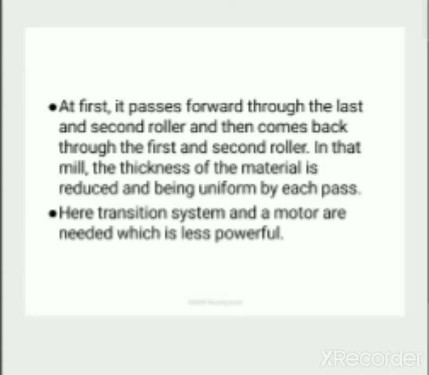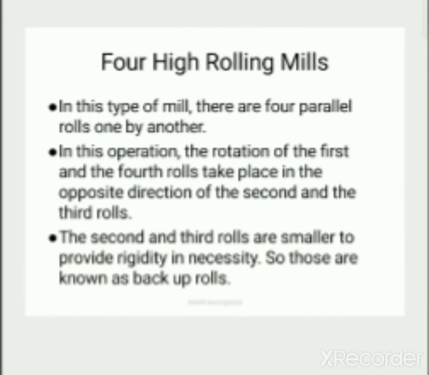Here, in the transmission system, the motors needed are less powerful. Next is the four high rolling mill. In this type of mill there are four parallel rolls, one above another.